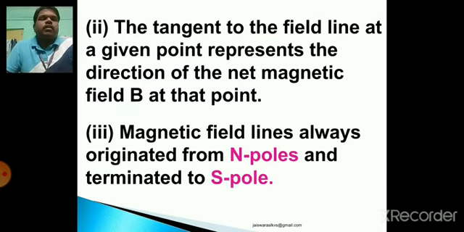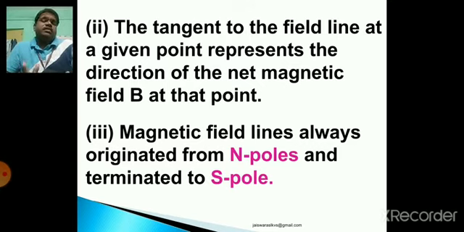Second property: the tangent to the field line at a given point represents the direction of the net magnetic field, that is B, at that point. When you draw a tangent on a magnetic field line at any point, the direction of that tangent gives the direction of the net magnetic field.